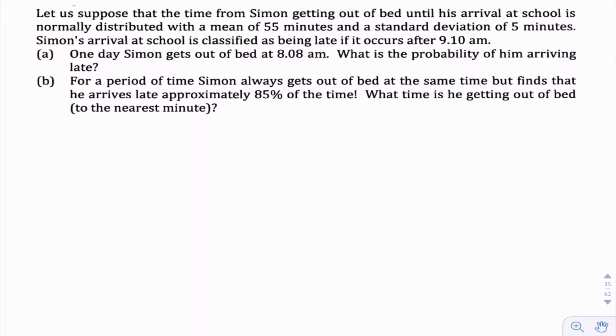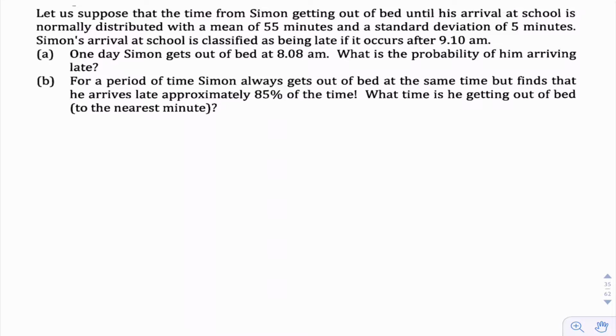Okay, now we're ratcheting it up here. We're getting a little bit harder. Check this out. Simon is getting out of bed. Let us suppose that the time from Simon getting out of bed until his arrival at school is normally distributed with a mean of 55, standard deviation of 5 minutes. I'm sure we can connect with this question.